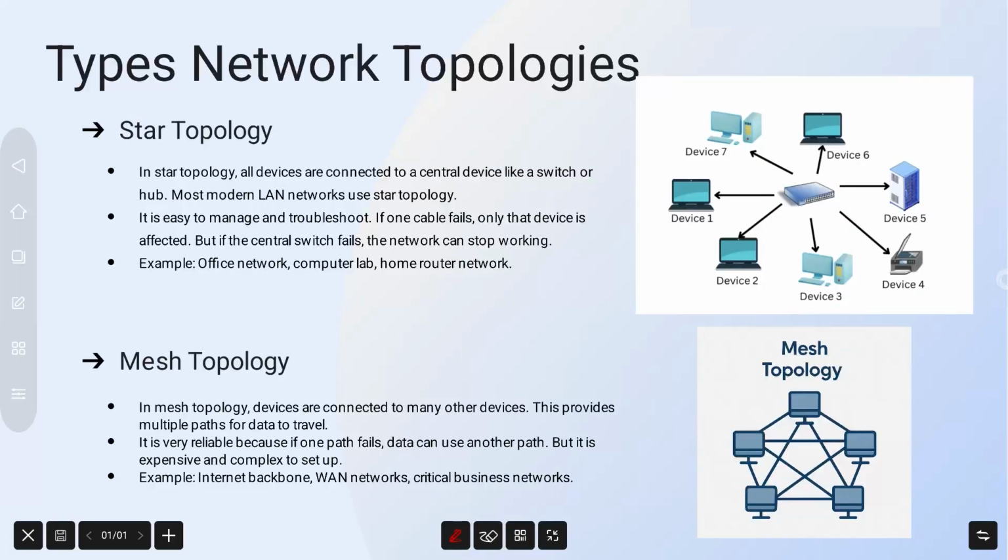Let's look at the next topology, mesh topology. In mesh topology, devices are connected to multiple other devices, creating several paths for data transmission. You can see in this image that this particular device communicates with one device, then another device, and then this device. This makes the network highly reliable because if any of these connections fails, the data can travel through another path.